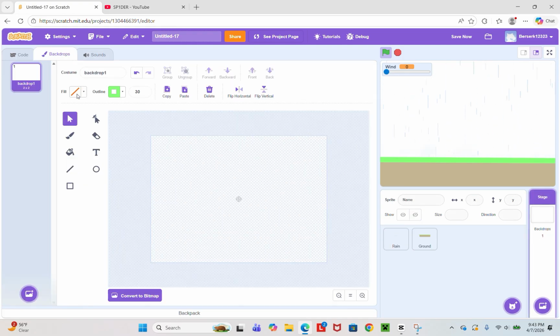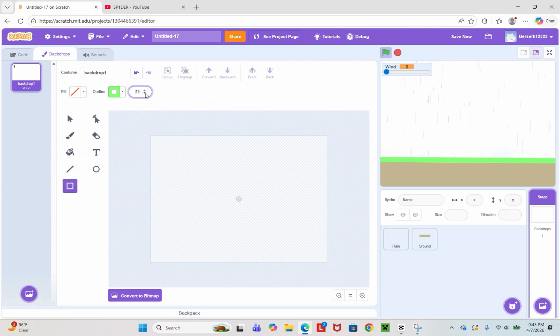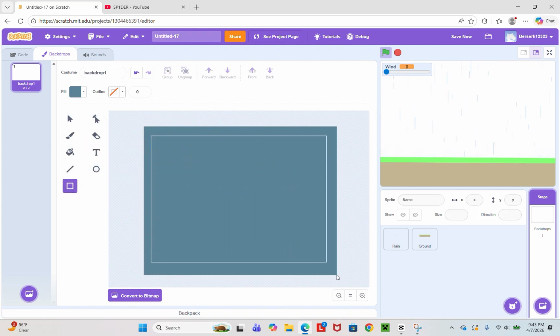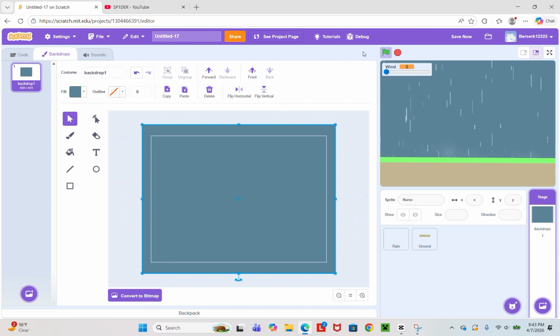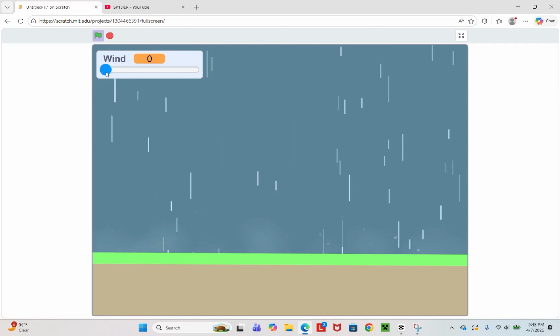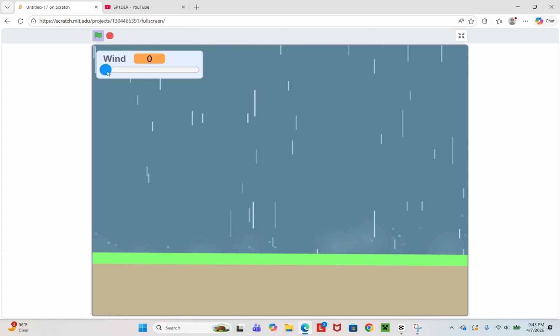Now, make sure to have like a dark grape blue as your background. So now this is what it looks like. And then now you could have wind for a storm.